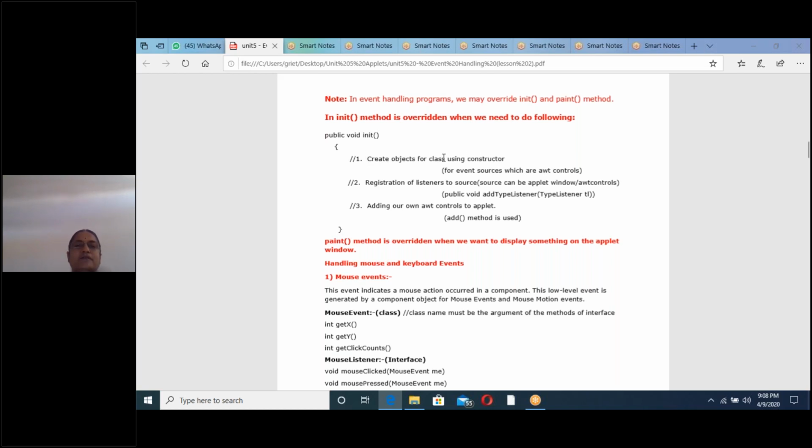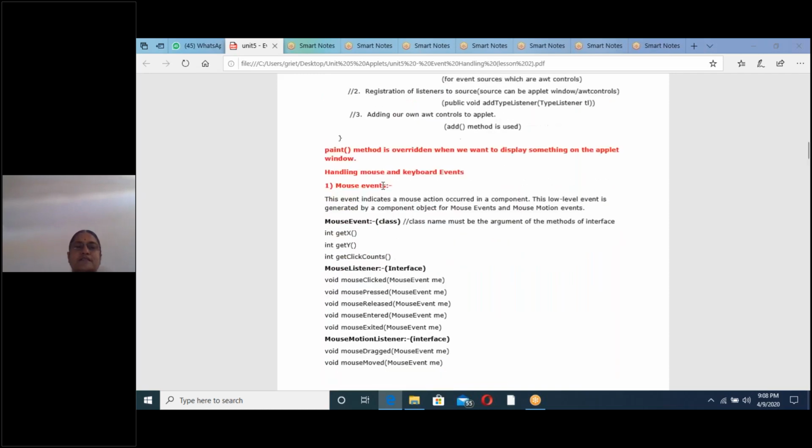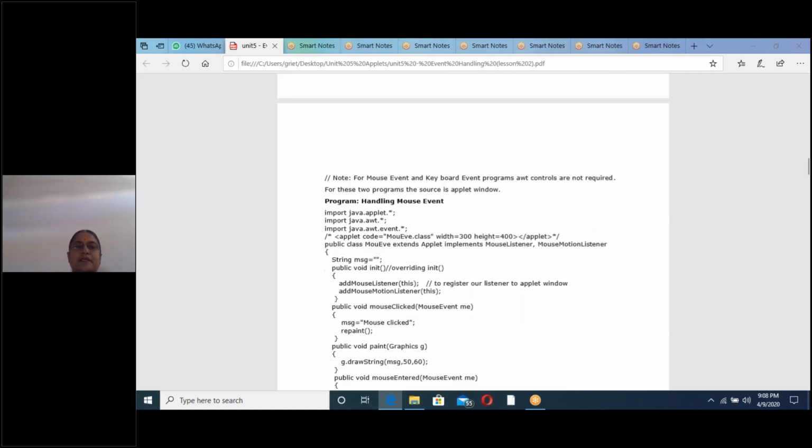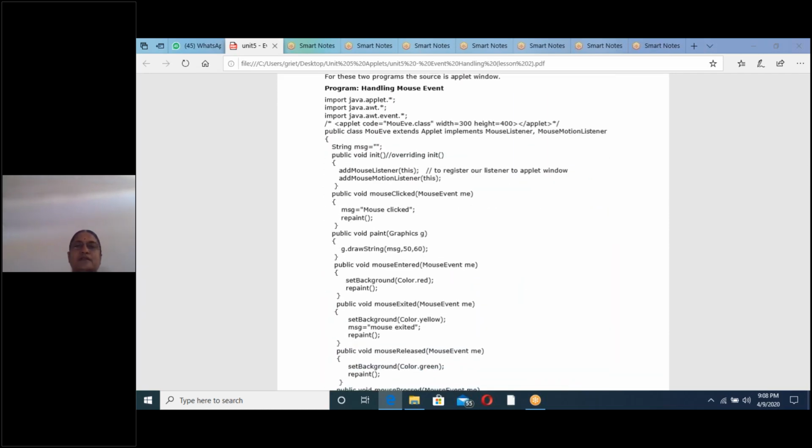That's why there is no need of the first step and third step. Only the second step, that is registration of listeners to the event source, is enough. That's why these two programs are different from AWT control programs. That's why I wanted to explain them separately, in a separate class. Now we will see the program.